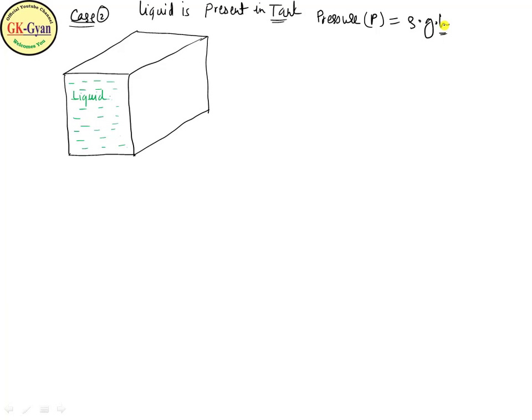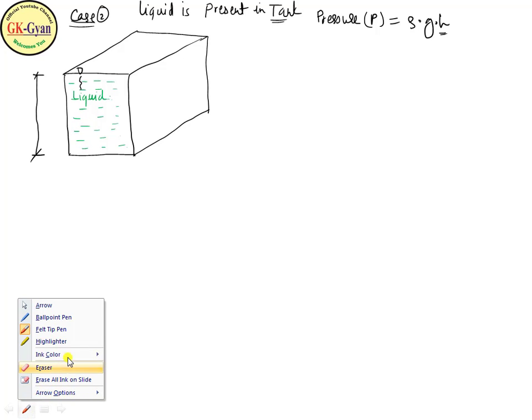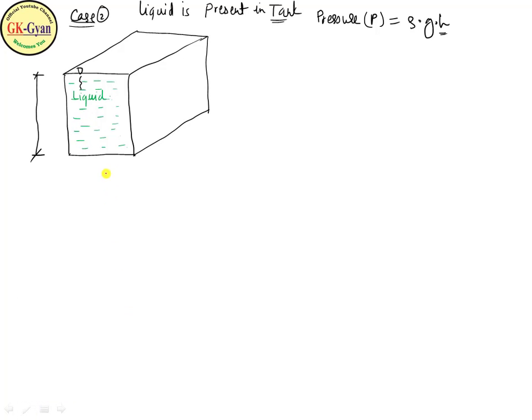So the maximum pressure is at the bottom because h is maximum. This is the total depth, and this is the free surface of liquid. Pressure will be maximum at the bottom because height is maximum. If it goes to the upper side, the pressure goes on decreasing, and pressure is 0 at the top free surface, P equal to 0.